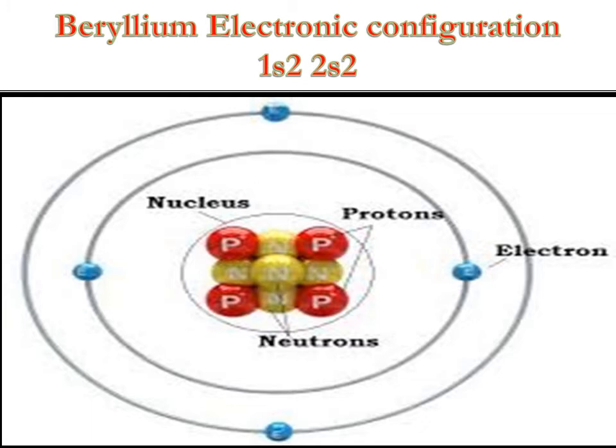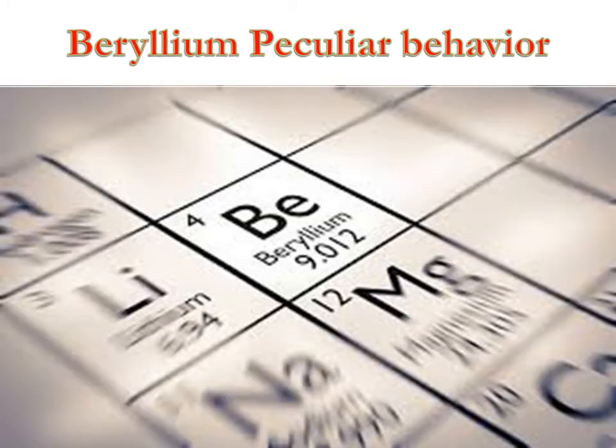Due to greater force of attraction, the radius is extremely small. So the size of an atom of beryllium is smaller than lithium, which is present in group 1. As we go along the period from lithium to beryllium and onward, the radius of an atom decreases. The reason is the number of electrons and protons increases, which causes an increase in force of attraction, so the radius decreases along the period.